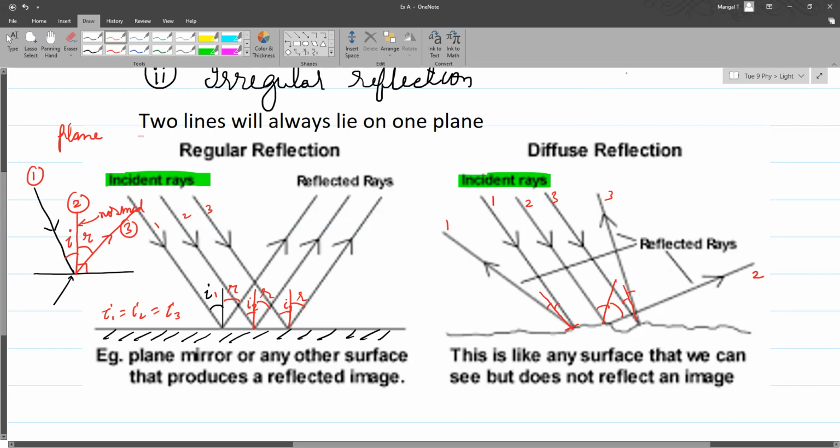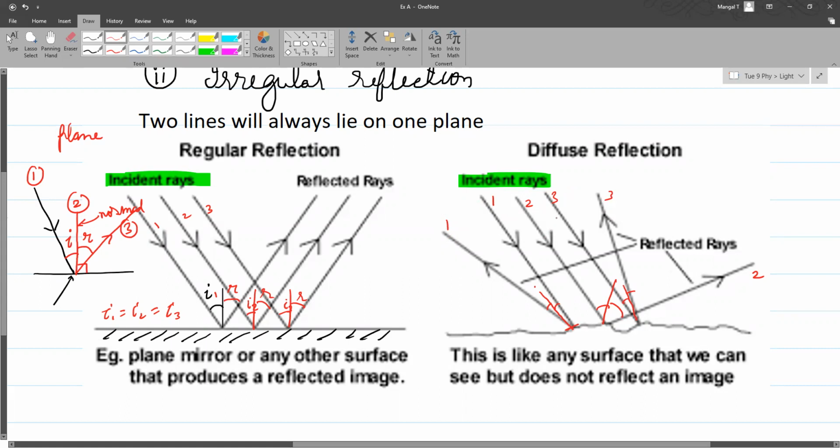So if the three lines do lie on a flat surface, that's what we are talking about in a single plane. Yes. So even in diffuse, it's on one plane only, so all the rays. Not all. I'm talking about one ray. Suppose you're talking about one, the normal for that, and the reflected ray. Yes, they will be in one plane. Of course, it is given that 1, 2, 3 are parallel to each other, so 1, 2, 3 will be in the same plane, but their reflected rays may not be in the same plane as they are.